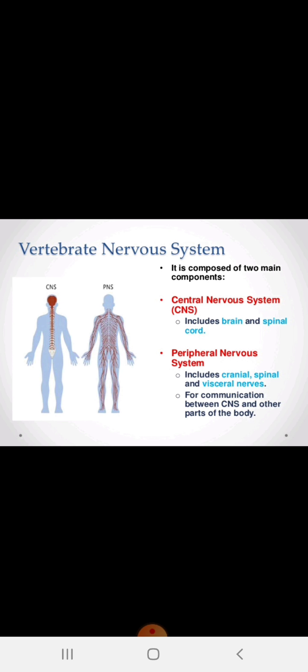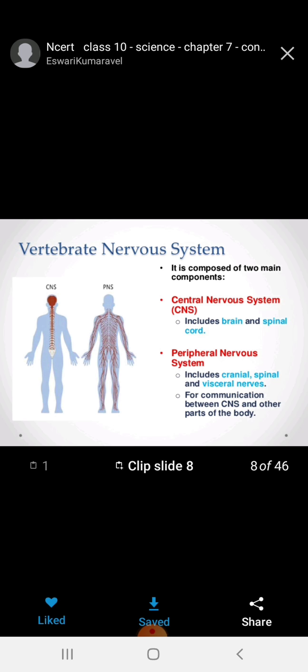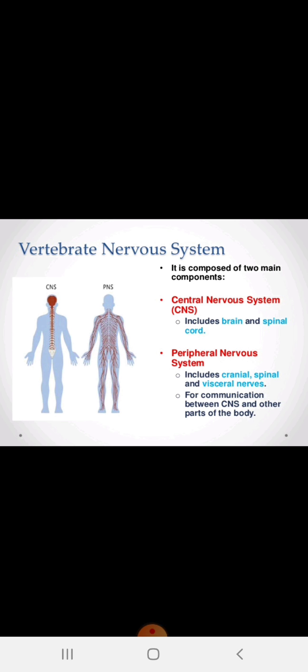The peripheral nervous system includes the cranial, spinal and visceral nervous systems. For communication between the CNS and the other parts of the body, the peripheral nervous system plays an important role. So these are the highlighted points which we have to cover for this particular chapter.